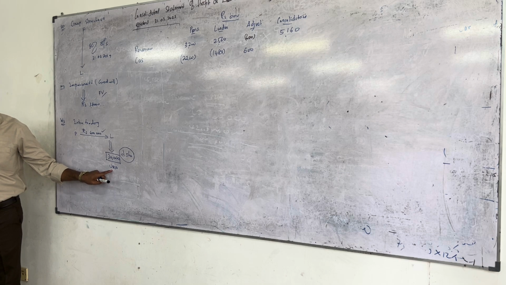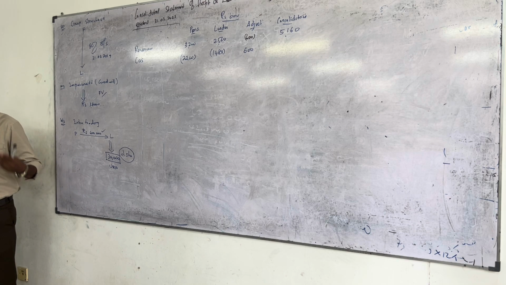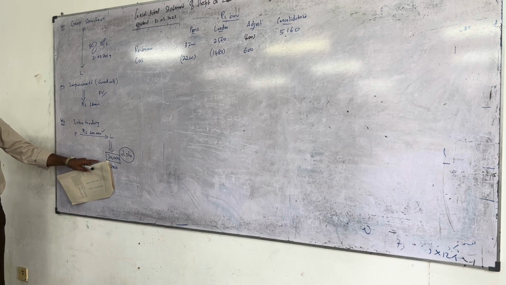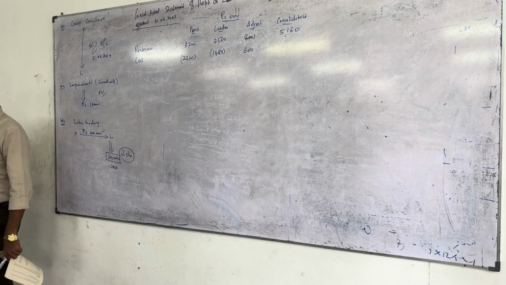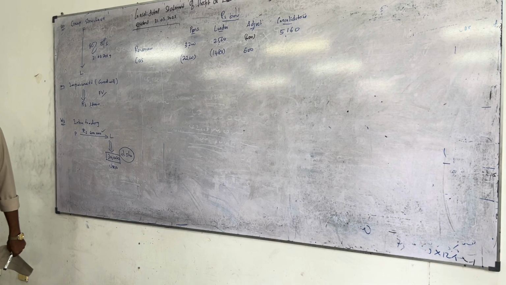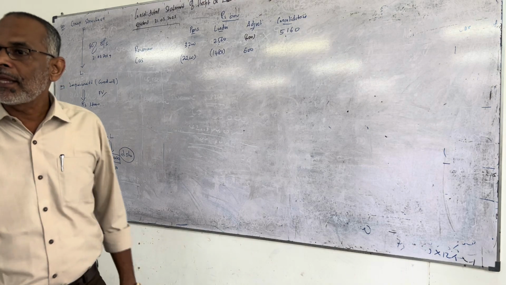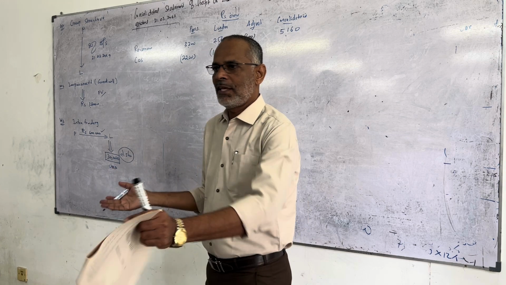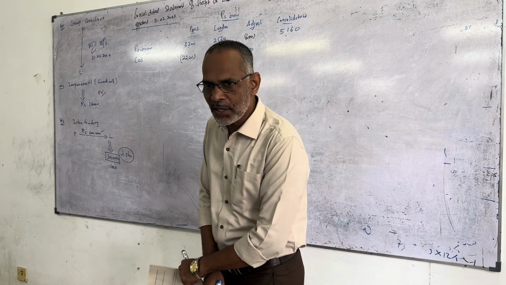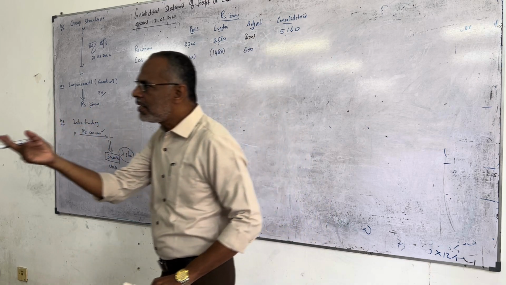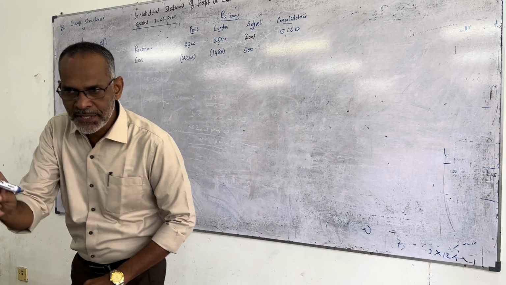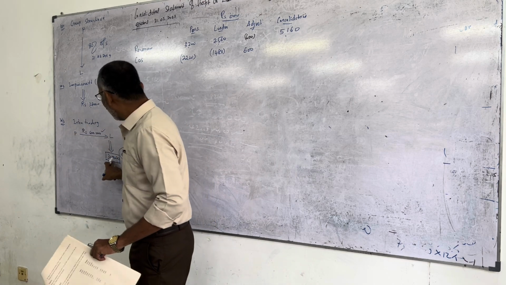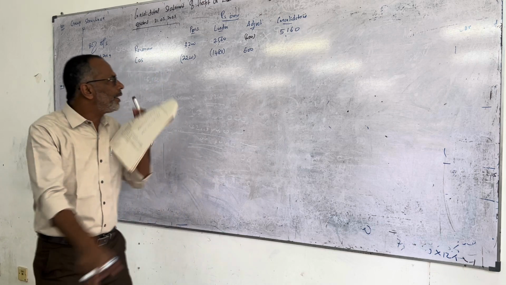30,000 is the what, URP? URP will be adjusted. When you talk about the URP of the 30,000, we have to ask the question: the URP or unrealized profit belongs to the parent company or a subsidiary company. Whose URP? Parent or a subsidiary? If subsidiary sold to parent, that belongs to subsidiary. If parent sold to subsidiary, that 30,000 belongs to the parent company.